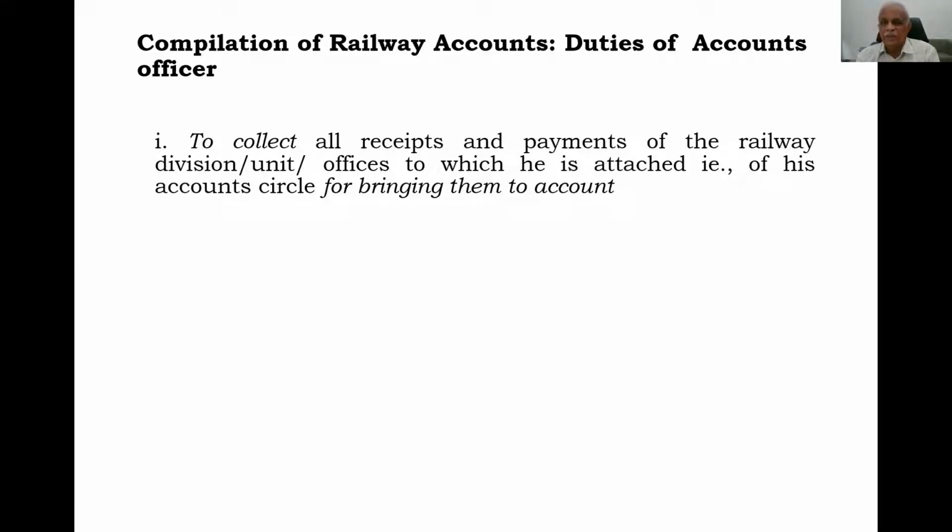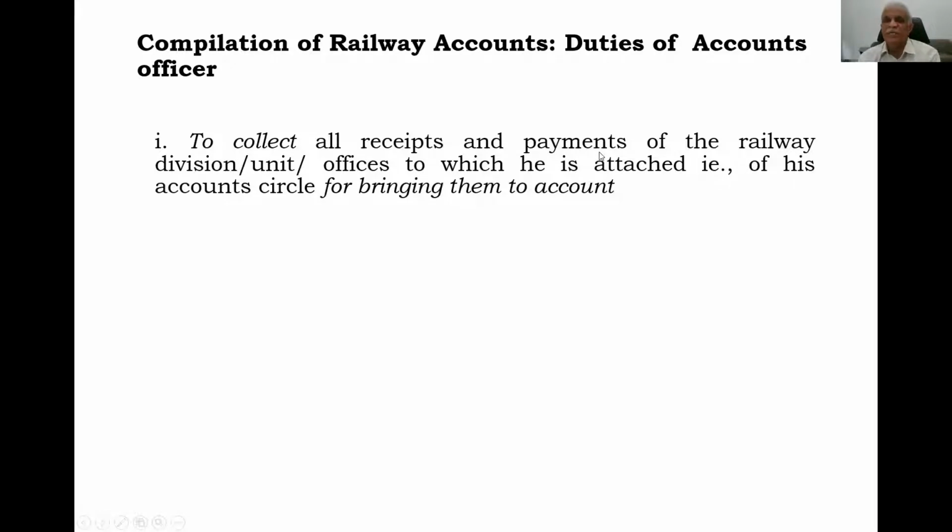Otherwise, all the payments will go with the knowledge of the accounts officer. But there are also some payments which some other accounting circle may make on behalf of the accounting circle. So in such cases, we need to collect them because it is the responsibility of the accounts officer to collect all receipts and payments. That is the most important.